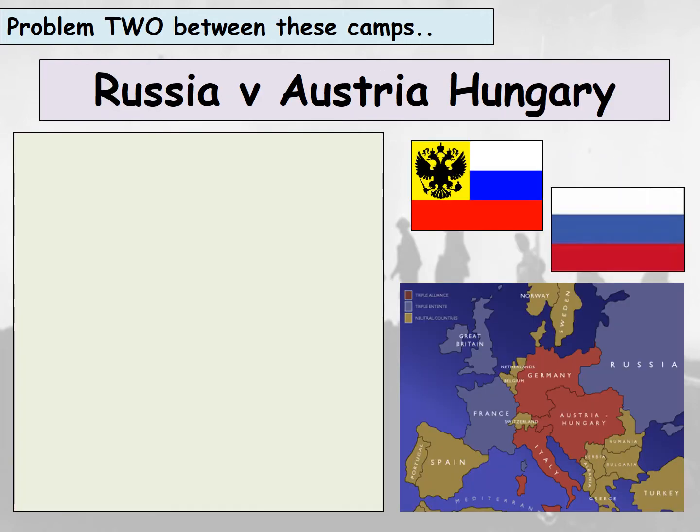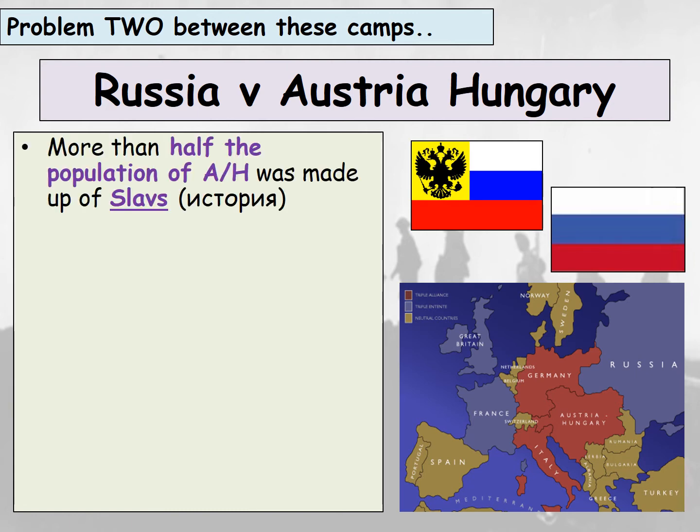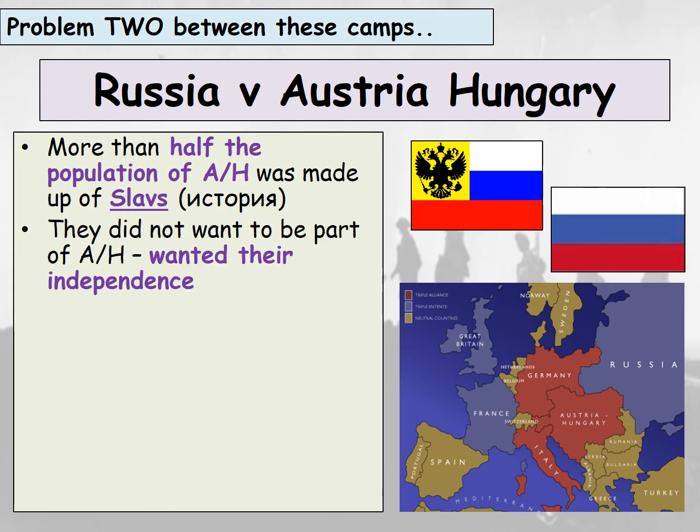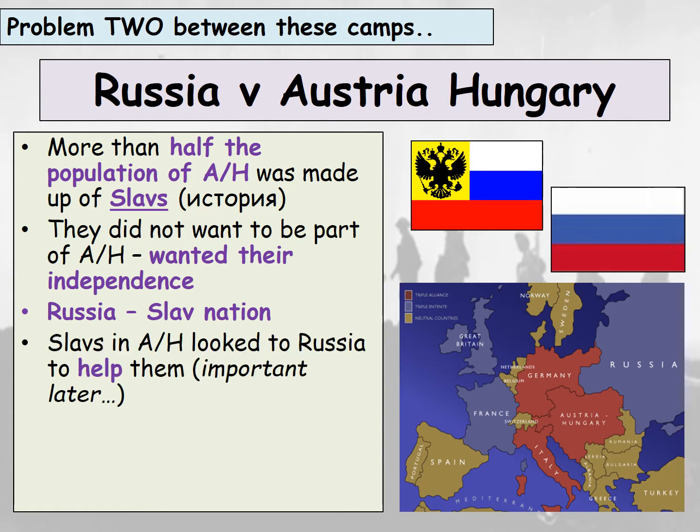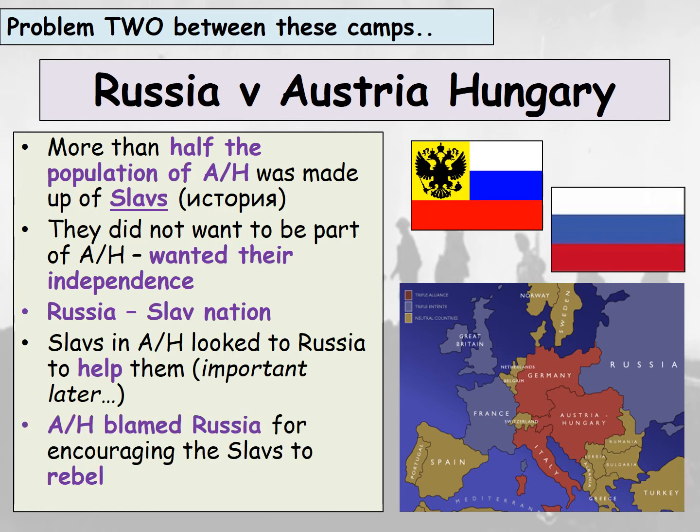There's also tension between Russia and Austria-Hungary at this time. More than half of the population of Austria-Hungary was made up of Slavs. They did not want to be part of Austria-Hungary, they wanted their independence. Russia is a Slav nation, so Slavs in Austria-Hungary looked to Russia to help them, and this will be important to what we'll look at later on. Austria-Hungary blamed Russia for encouraging the Slavs to rebel. If you look at the map there, Austria-Hungary shares a border with Russia at this time. So the Slavic people in Austria-Hungary want Russia's help, and that causes tension between both sides as well.